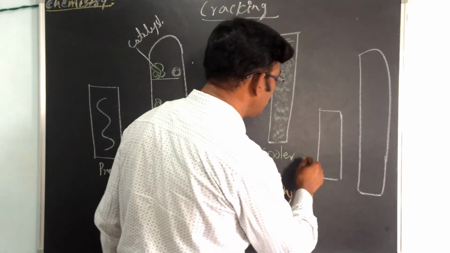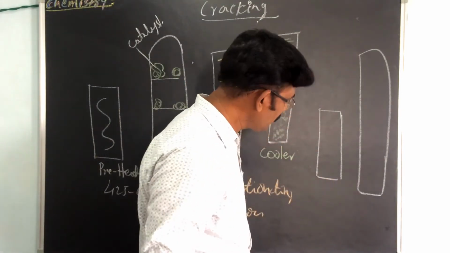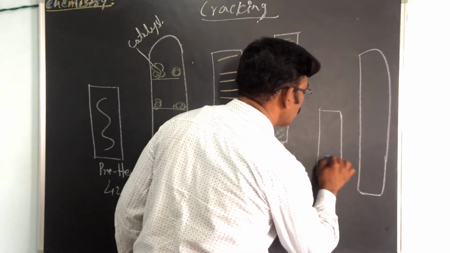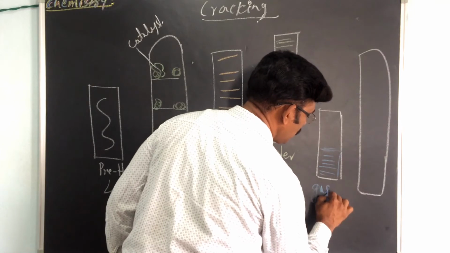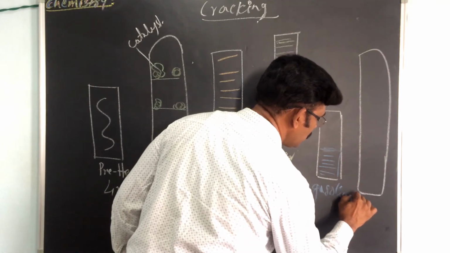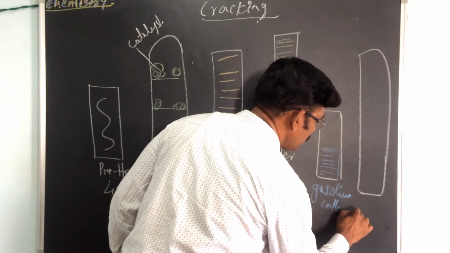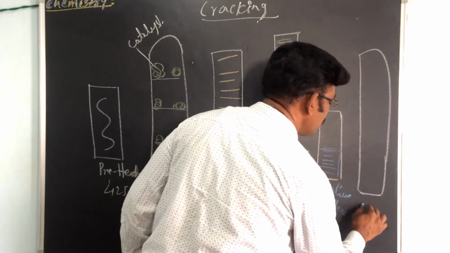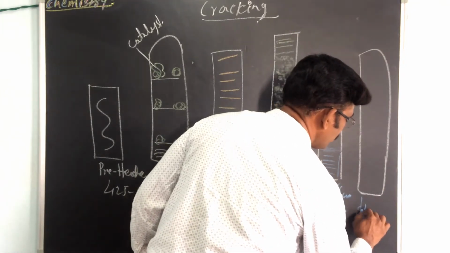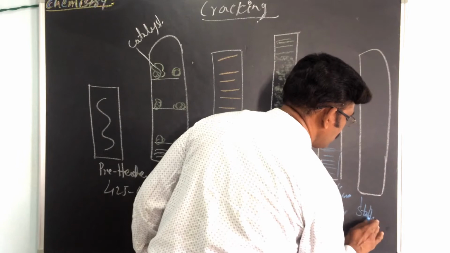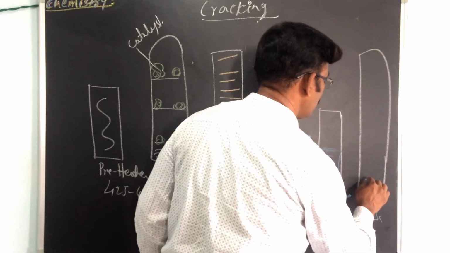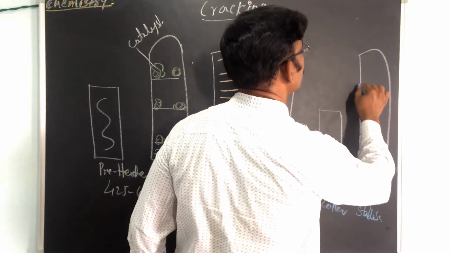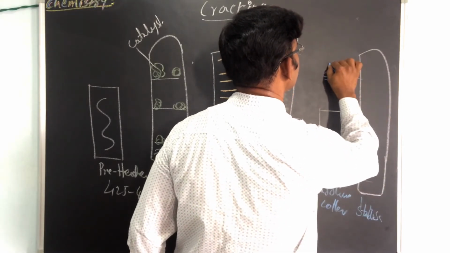This is a gasoline collector, and this is the stabilizer, or stabilizer chamber.